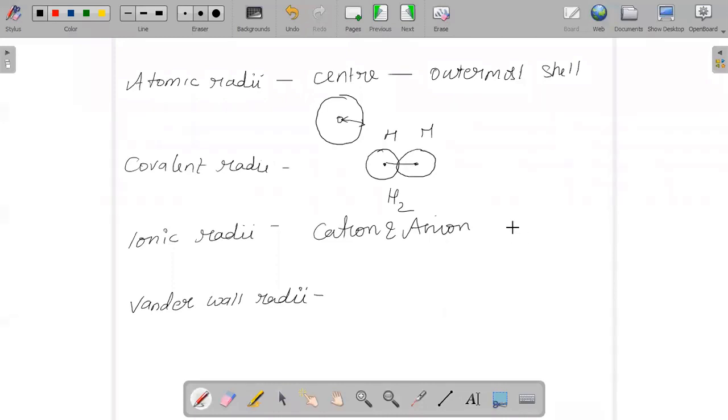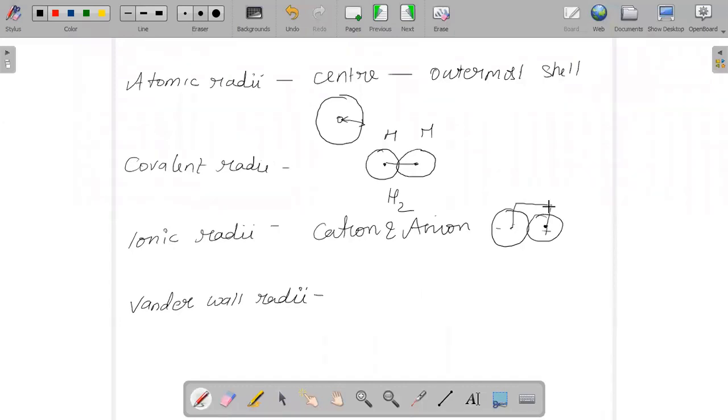For example, NaCl. If this is R and this is plus, the distance you will say is the ionic radius.